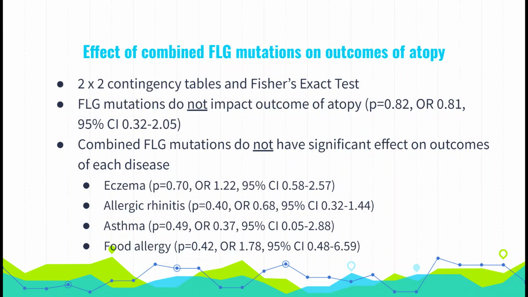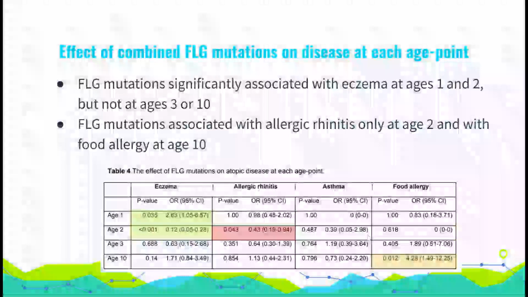Once again, using 2x2 contingency tables and Fisher's exact test, it was determined that filaggrin mutations do not impact the outcome of atopy, nor the outcomes of each atopic disease. The p-values, odds ratios, and 95% confidence intervals are shown here.